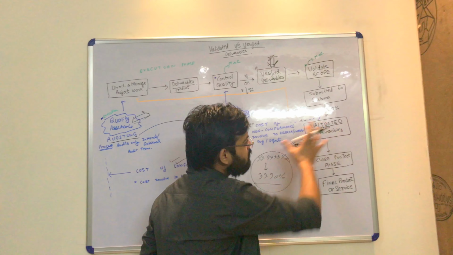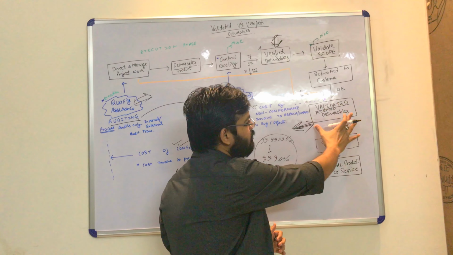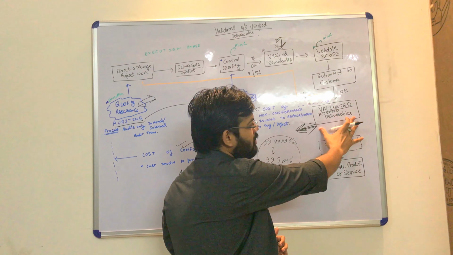Now once you have your validated deliverables, your accepted deliverables in place, they are further moved to close project or phase, and finally we get the final product or service of the project. So this is the workflow chart which I have devised. The main thing to notice here is that I have interlinked processes and process groups.